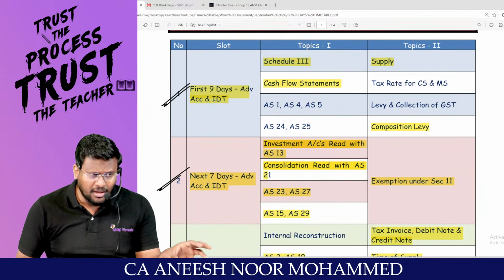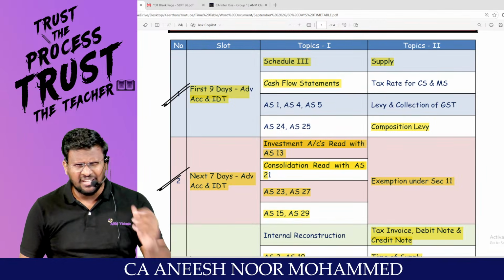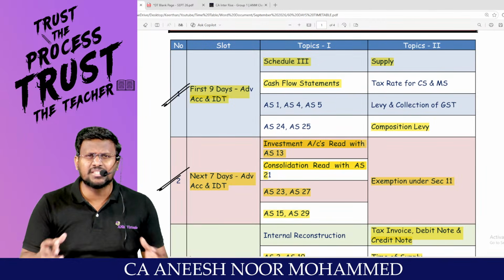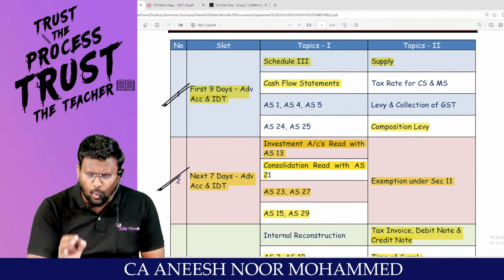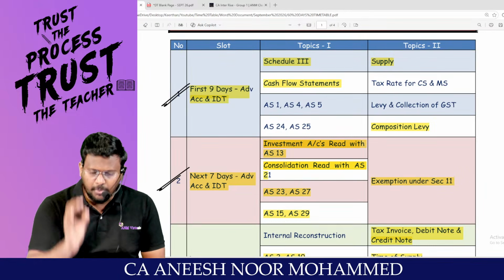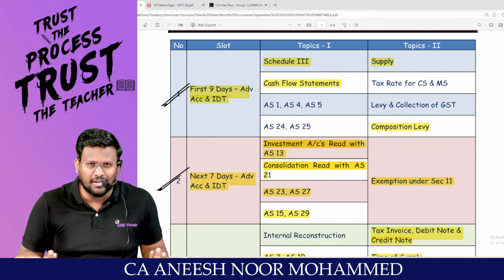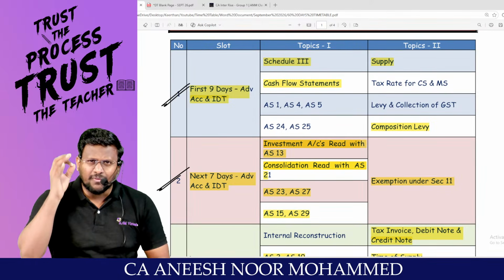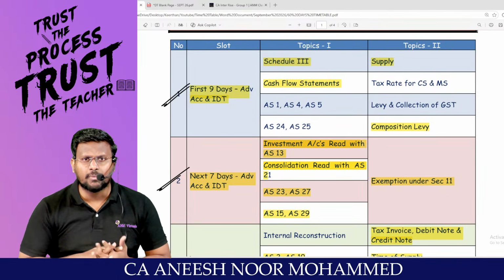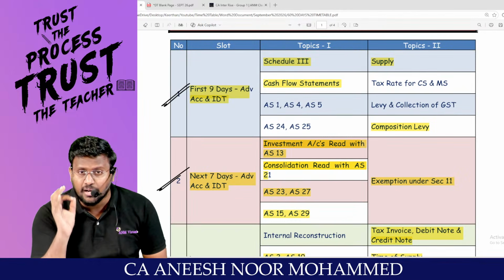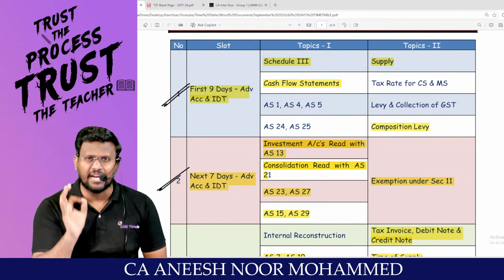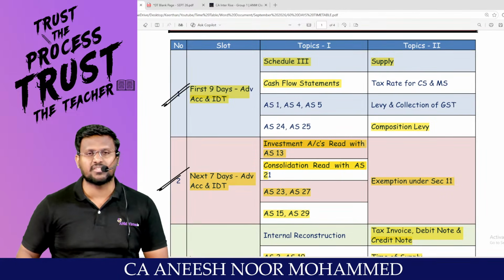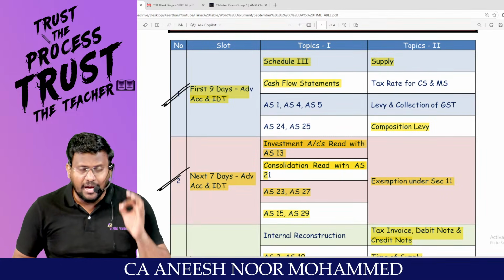Will you be able to handle standard costing? That's what. To pass your CA examination, there is no need that you should study 100%. I have not studied 100% even now. But whatever chapter I have started, my dear lovable students, I know it 100%. Whatever topics I have studied, I know it 100%. So that's how we have prepared.